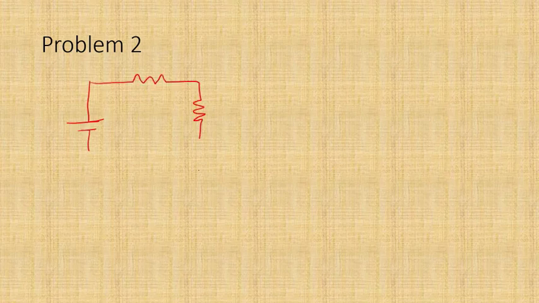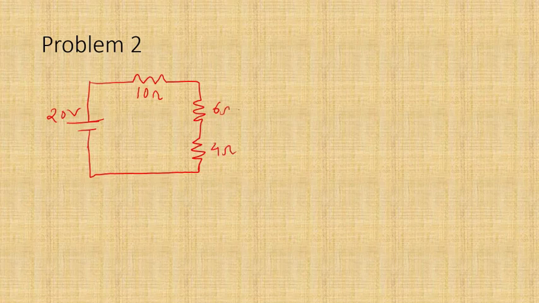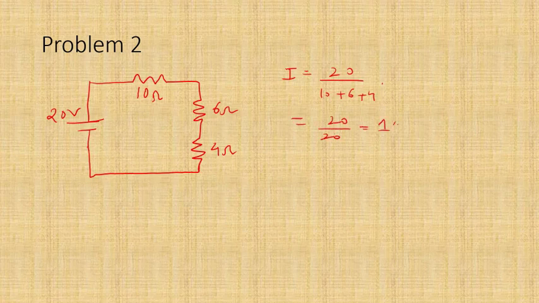Now, what is the current? First, current is 20 divided by 10 plus 6 plus 4, which is 20 divided by 20, so 1 ampere. Let me mark these points as A, B, C, D. So what is VAB, the voltage drop across the 10 ohm resistance? V is equal to IR, so I into 10, which is equal to 10 volts. What is VBC? Again current into resistance 6, which is equal to 6 volts.